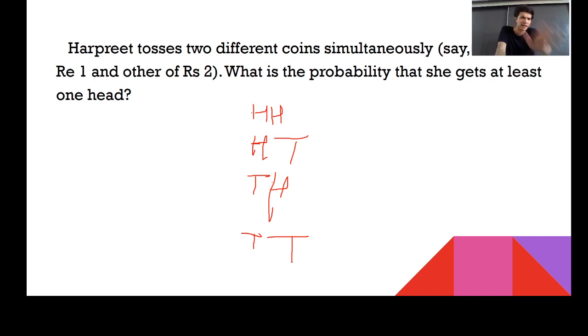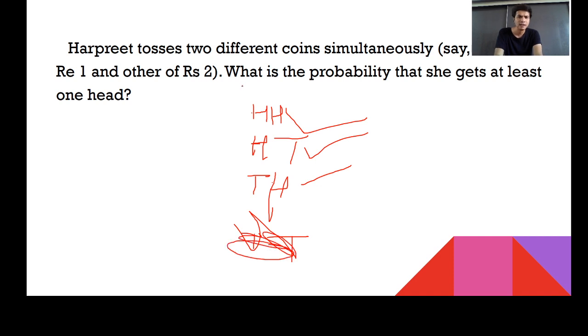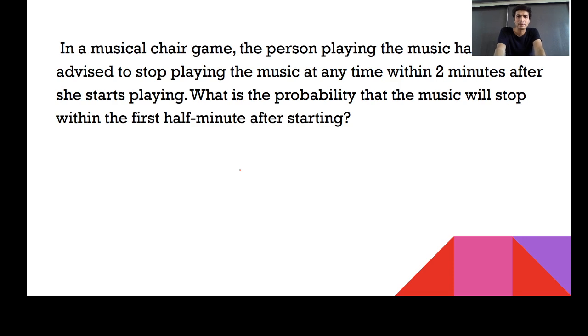Again, what's the probability that she gets at least one head? मिनिमम एक हेड होना चाहिए, तो कौन सा केस आएगा? Can I consider this case? Yes. So I can say that you got 3 positive cases. That answer could be 3 by 4. The probability of getting at least one head: we should not consider this case because here no heads are there. Remaining all the 3 cases we need to consider. So this probability is becoming 3 by 4.